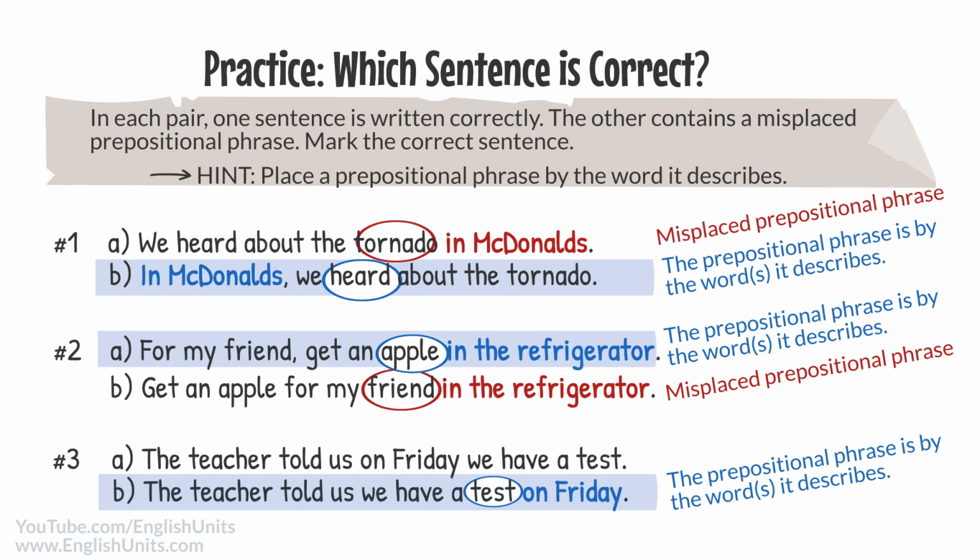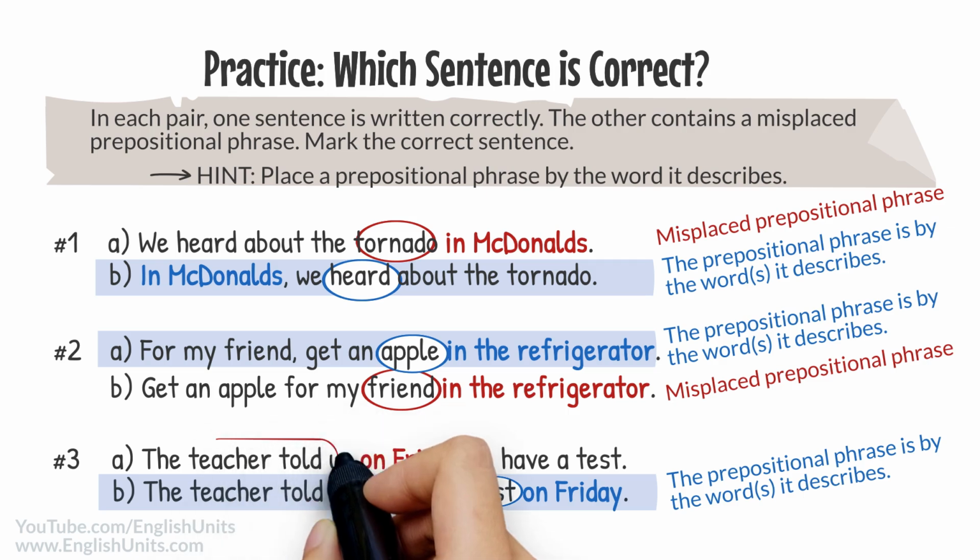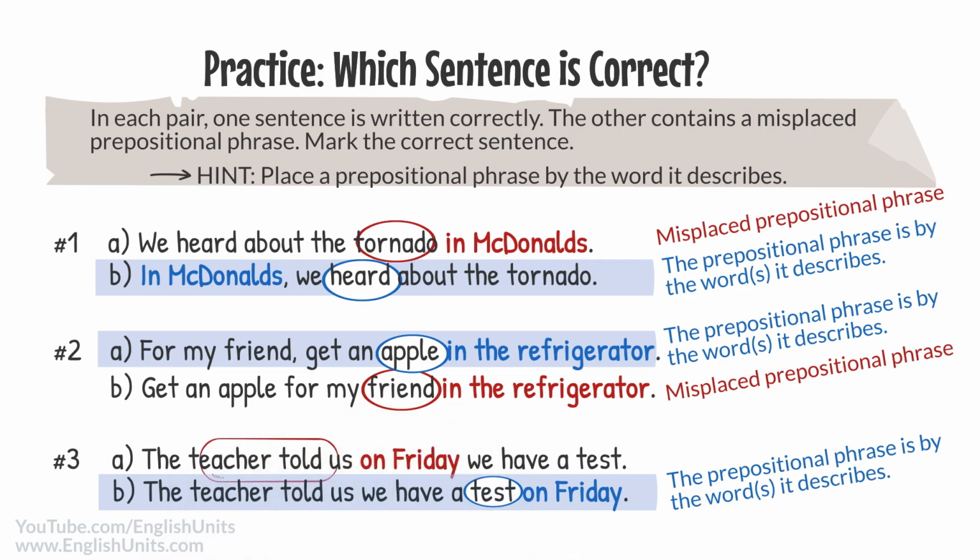In sentence A, notice the problem. On Friday appears in the middle of the sentence. So, did the teacher tell us about the test on Friday, or did we have the test on Friday? We just can't be sure due to the location of this prepositional phrase in this sentence. For this reason, in sentence A, on Friday is a misplaced prepositional phrase and creates confusion, so this item is not the correct answer. Rule 5.